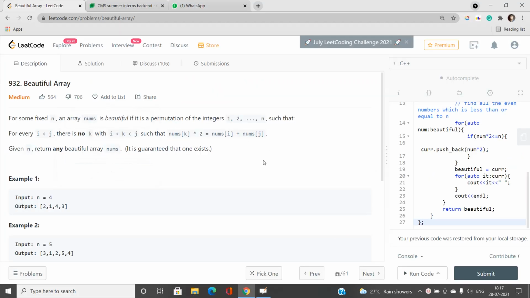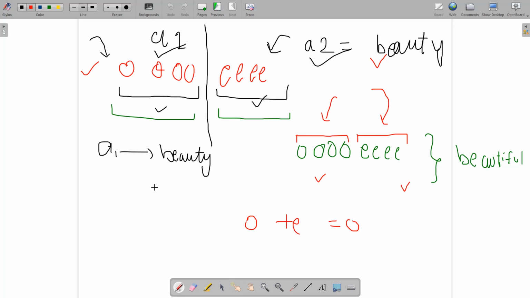So we have tried all the possible combinations of i and j, and still we haven't found a valid triplet i less than k less than j such that this condition holds.